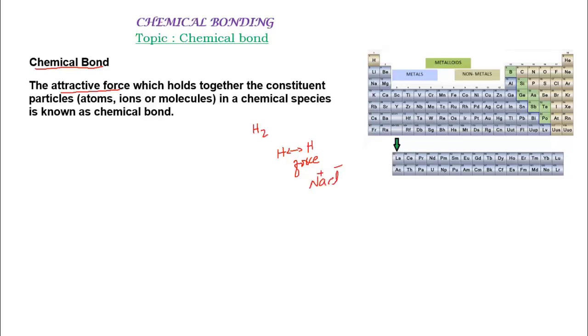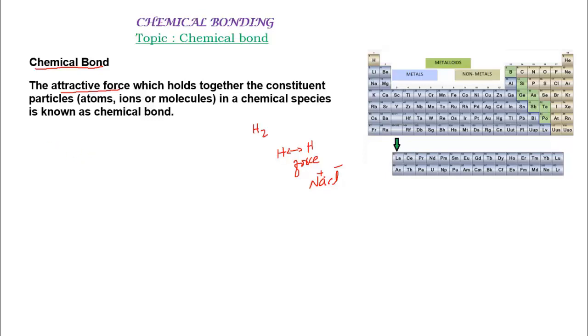Similarly, we can take an example of sodium chloride. In sodium chloride, which is an ionic compound, the force of attraction is between the sodium ion and the chloride ion, between a cation and the anion. So again there is a force of attraction which holds the two atoms together, and that is called a chemical bond. Now the question is how this force of attraction develops. There are different ways by which this force of attraction between the two atoms develops, and accordingly, we have different types of chemical bonds.